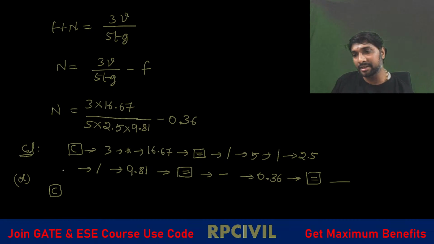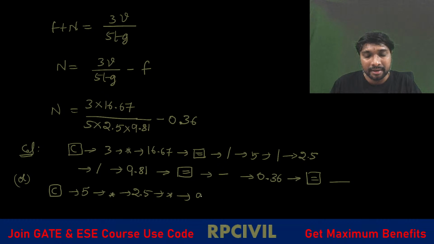What is another way of solving it? First, you calculate this denominator. After clear all, you go for 5 multiplication, then 2.5, again multiplication, again 9.81. Then you will be getting the denominator value. If you press the equality symbol, you get the denominator value.